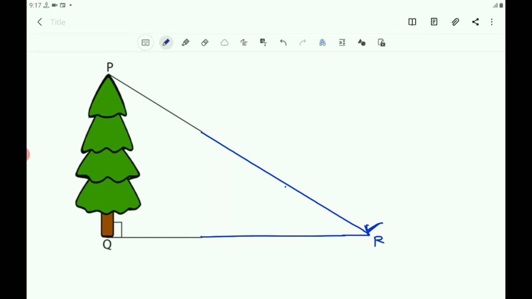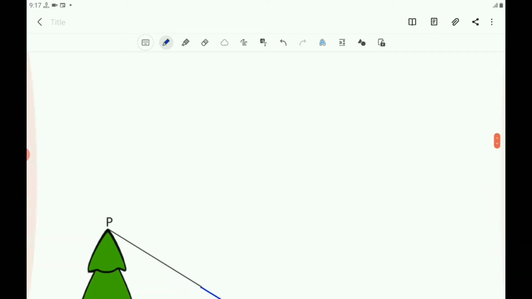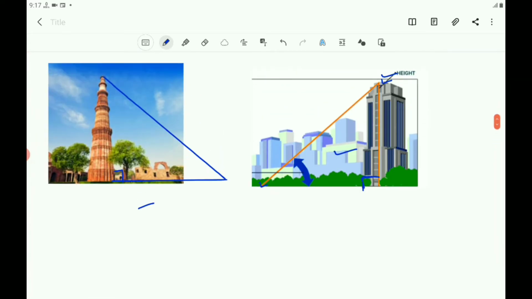In all these situations, the distances or heights can be found by using some mathematical techniques which come under a branch of mathematics called trigonometry.